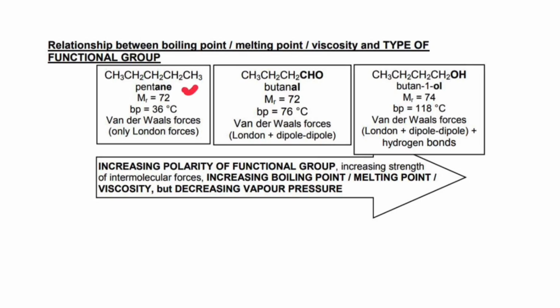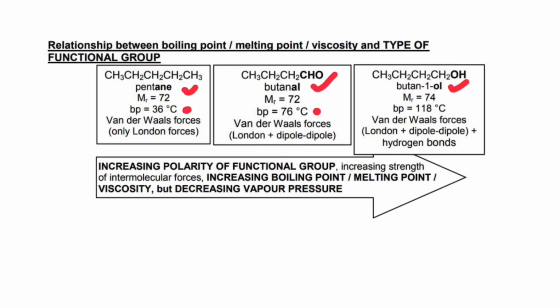So we have pentane, butanol, and butan-1-ol. So look at the boiling point of pentane. It's 36 degrees Celsius, and that of butanol is 76 degrees Celsius. So why is the boiling point of butanol way higher than that of pentane, even though pentane has the longer chain length? Why is that the case? That is because pentane and butanol have different functional groups.